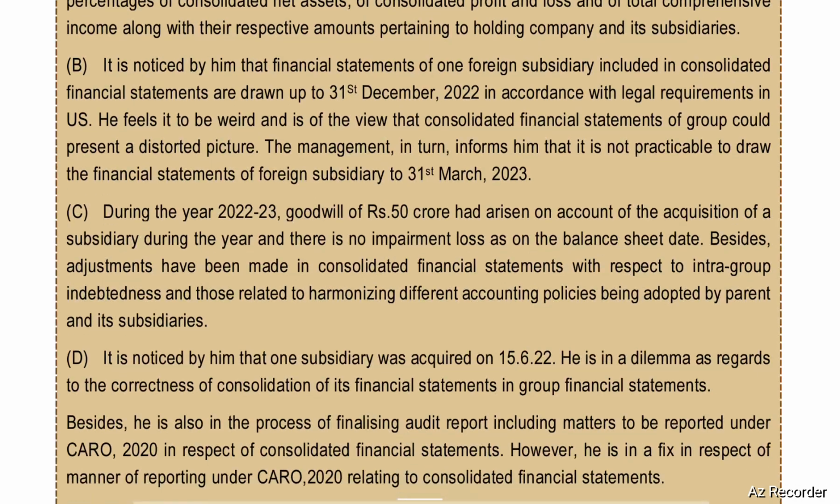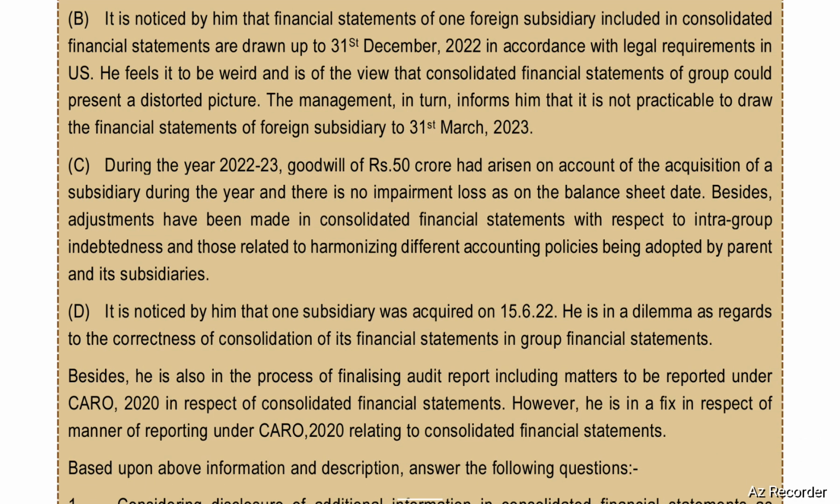It is noticed by him that financial statements of one foreign subsidiary included in consolidated financial statements are drawn up to 31st March 2022 in accordance with the legal requirements in the US. He feels it to be weird and is of the view that consolidated financial statements of the group could present a distorted picture. The management in turn informs him that it is not practicable to draw the financial statements of the foreign subsidiary to 31st March 2023.